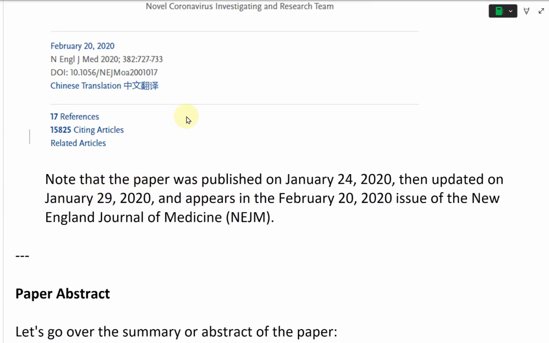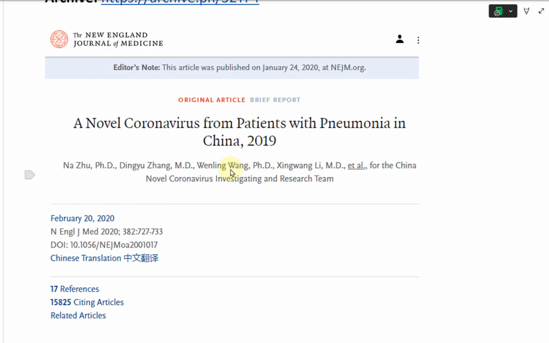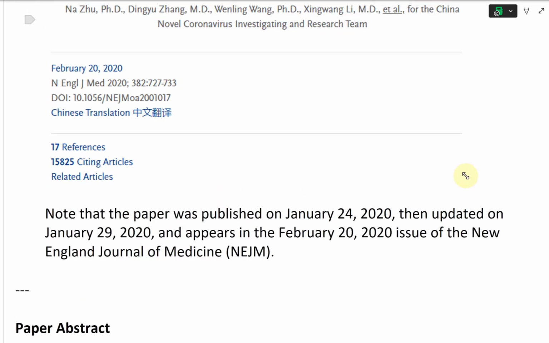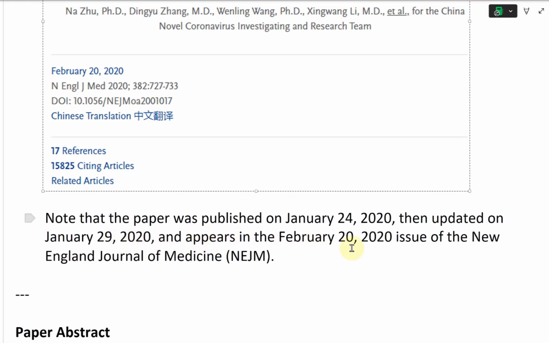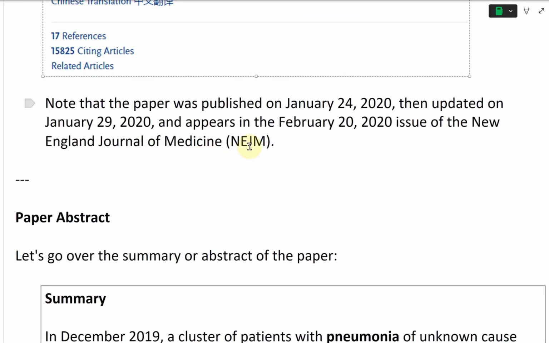So again, as I just stated, note that the paper was published on January 24th, 2020, then updated on January 29th. If you click the PDF version of it, it was actually updated on January 29th, 2020, and it appears in the February 2020 issue of the New England Journal of Medicine, NEJM.